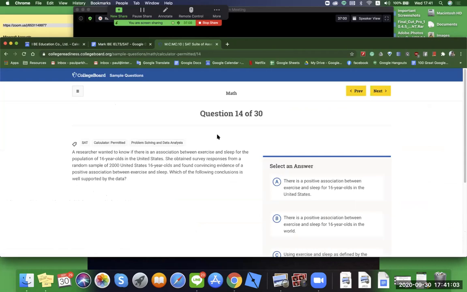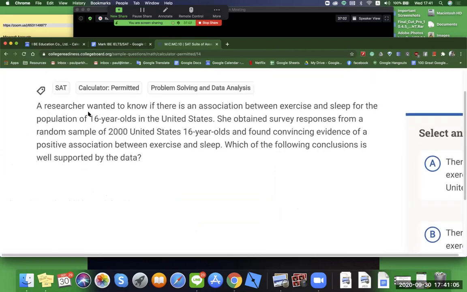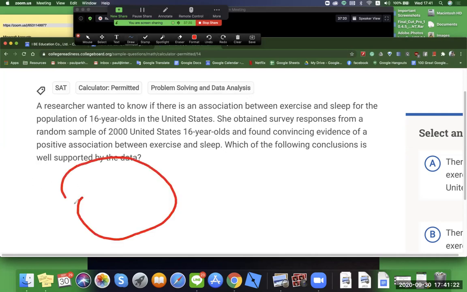Here we go. A researcher wanted to know if there is an association between exercise and sleep for the population of 16-year-olds in the United States. I wish you could really help me draw, but it's okay. You're creative, right? It would help. Okay, let's make them grumpy teenagers that need sleep, and they're all 16.